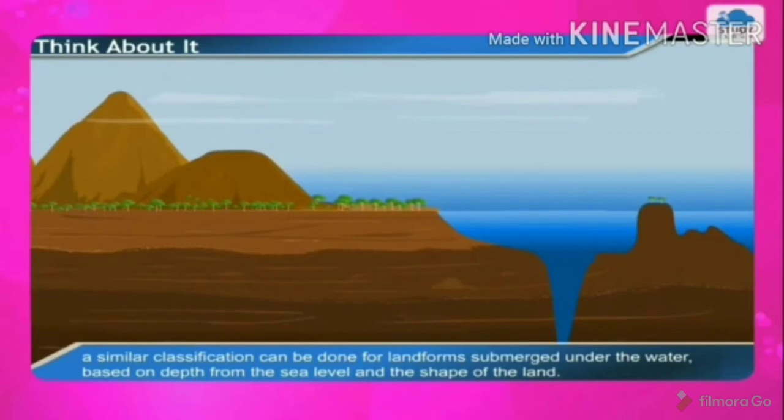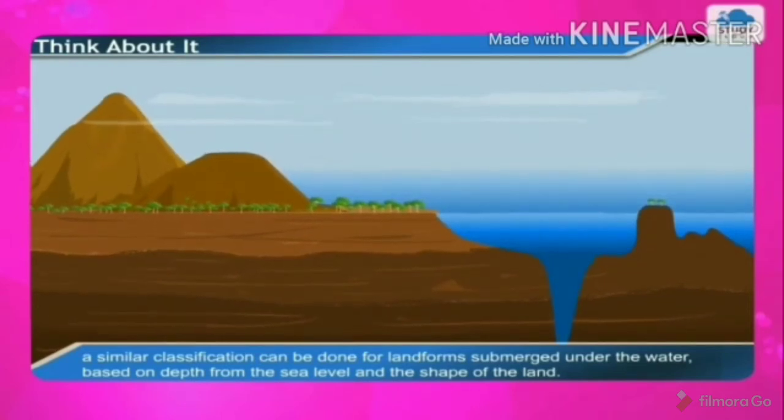Now children, think about it. If the classification of the landforms on land can be done on the basis of altitude, which means height, and size, then how can the landforms submerged underwater be classified? So I will tell you, they are classified on the basis of depth from the sea, the sea floor and the shape of the land.